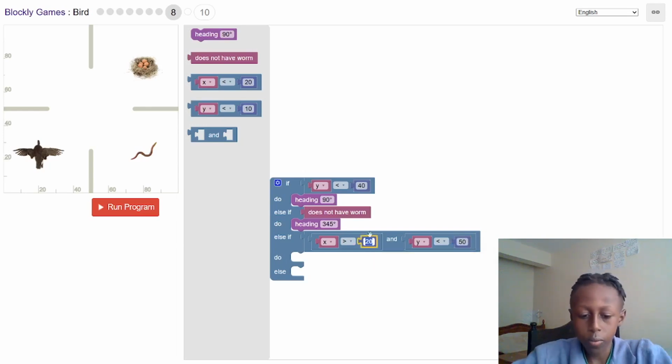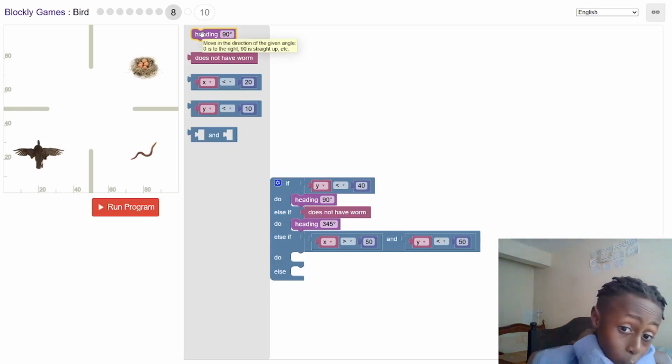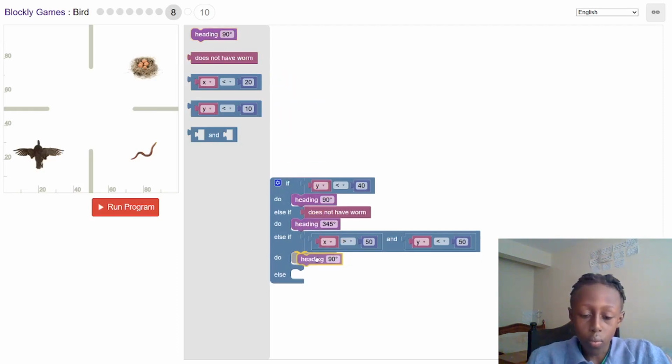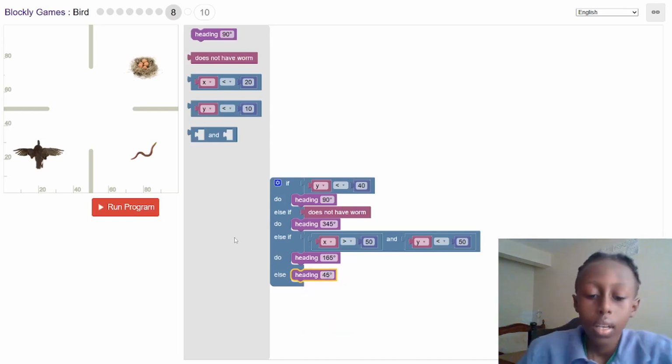So both of them to be 50. And then once it exits that zone, which is this zone, let me do an imaginary line. So it's this zone. Once it exits this zone, I want it to move. Let's do 165. So I want it to move from the worm, then it goes like this. Then I want it to move 45 degrees.